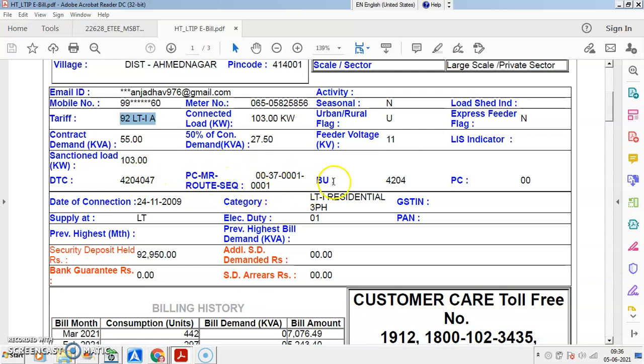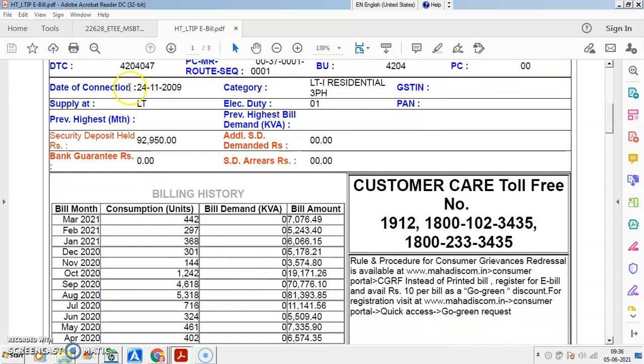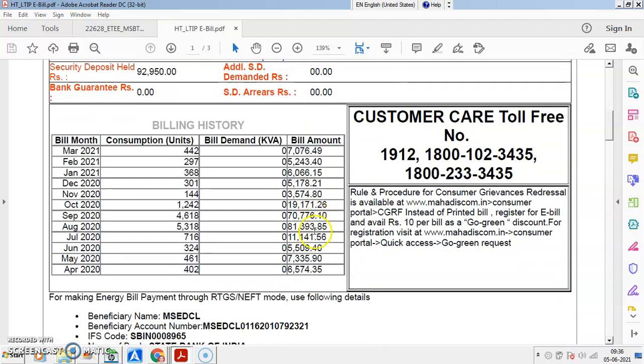Then you have the other related official billing unit, and official information for identification of the bill. Then the date of connection is there. Then you have the residential 3-phase category. Then supply LT, electricity duty, security deposit, and all these things are mentioned.